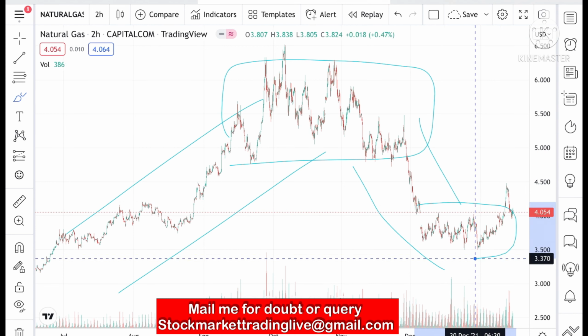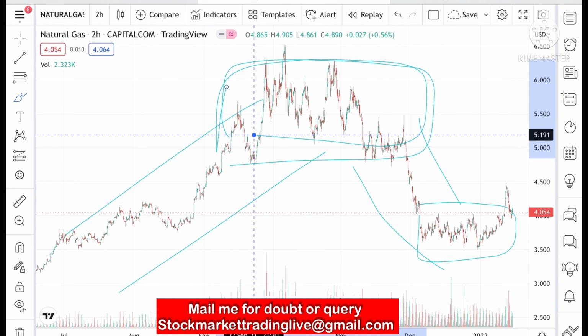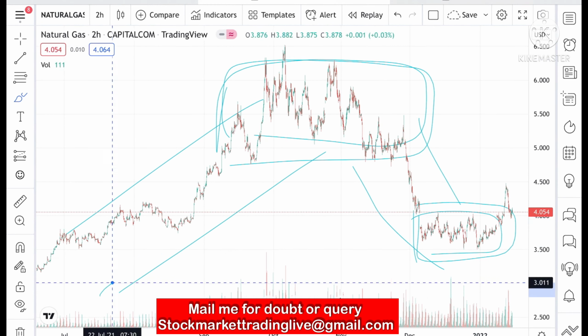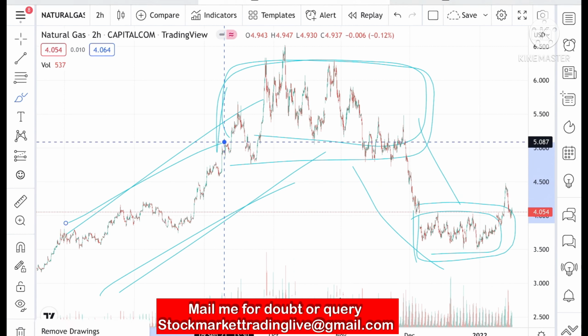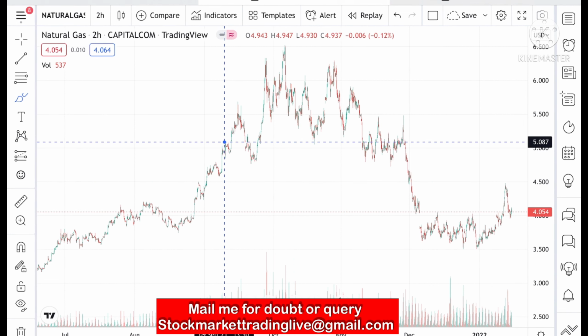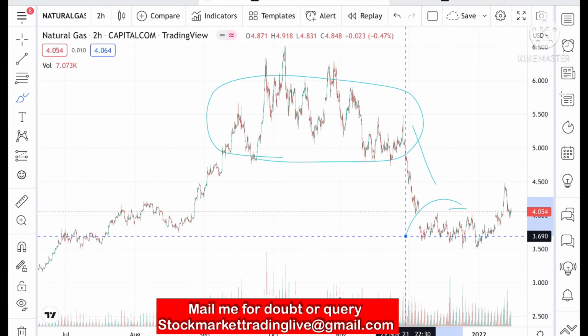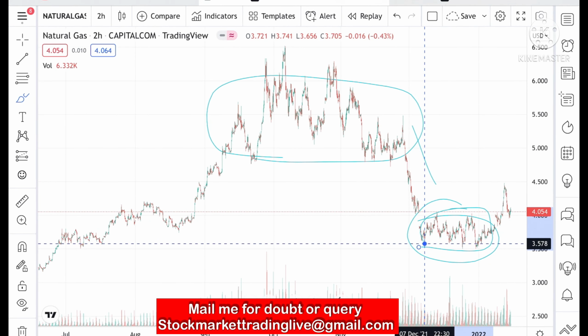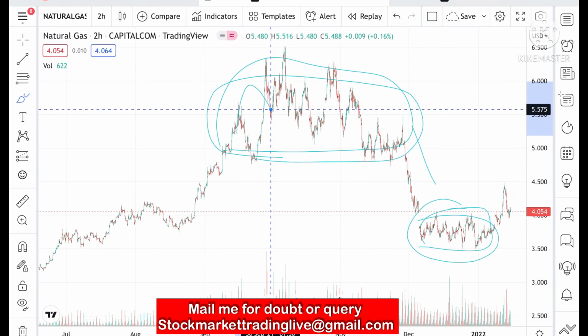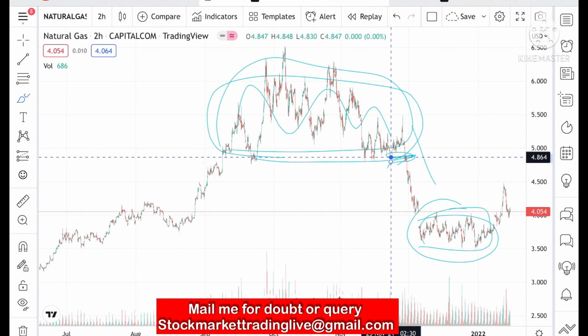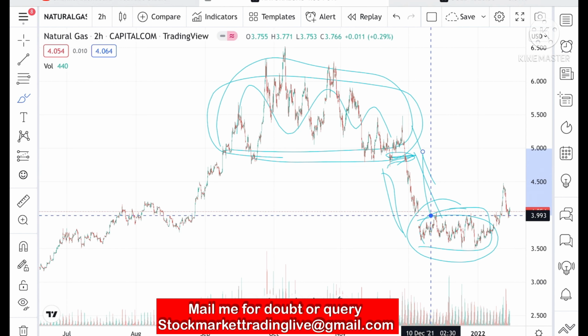If you look at the chart, we have seen that twice it was moving in a particular range. Once it was moving in an upside trend. After that it moved in this range, and from there it came down and has now moved in this particular zone. Whenever it has moved in a particular zone and we have seen a breakout, we have seen that there is a sharp fall.